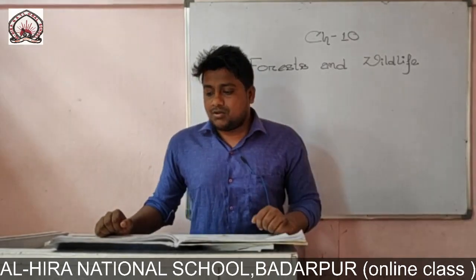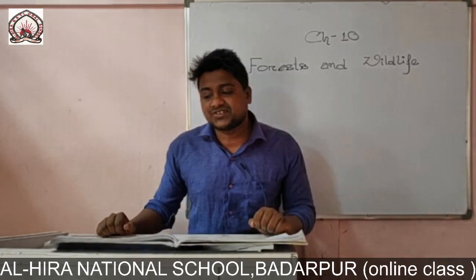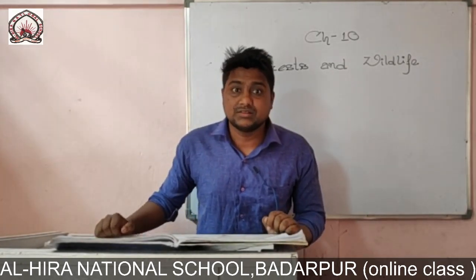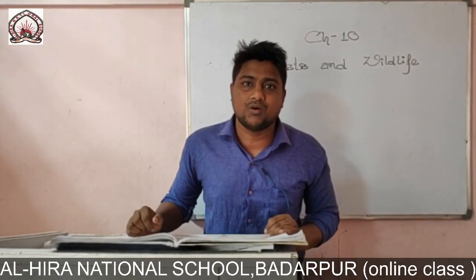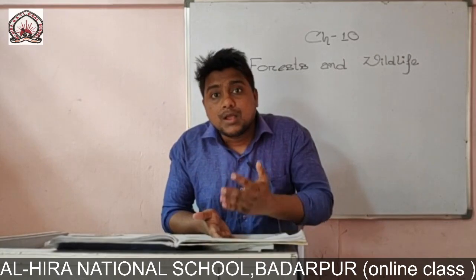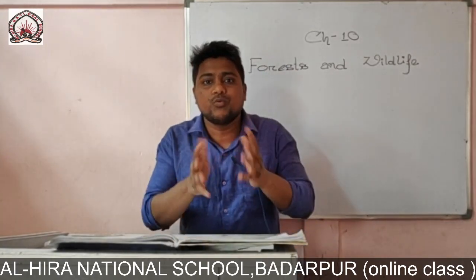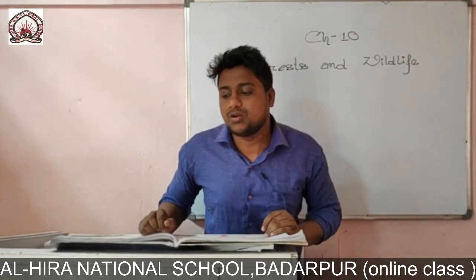We human beings are also part of the ecosystem. How? We take in oxygen and give out carbon dioxide, plants absorb the carbon dioxide and give out oxygen, thus they make a balance in our ecosystem. In this way we human beings are dependent on the plants or the forests, and they also depend on us. Somehow we all depend on one another, and this depending on one another is called an ecosystem.